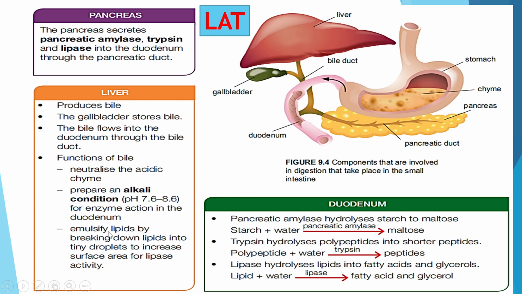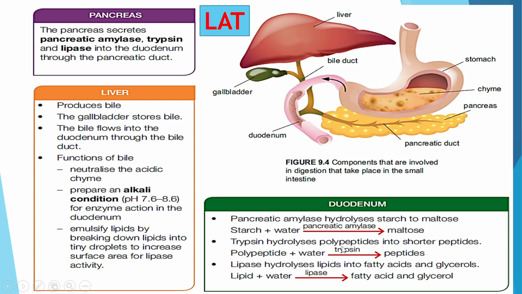Also, bile will emulsify lipids by breaking them down into tiny droplets, and this will increase the surface area for the lipase activity. So this is what happens in the duodenum. We have the lipase, amylase, and also trypsin. Pancreatic amylase, as I mentioned, hydrolyzes starch into maltose. Trypsin hydrolyzes polypeptides into shorter peptides.